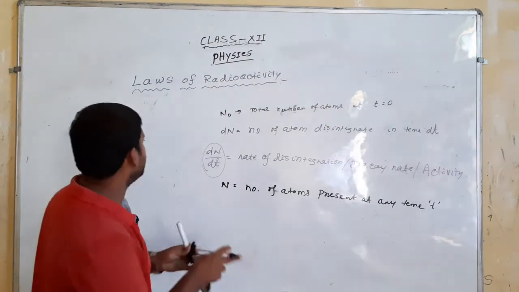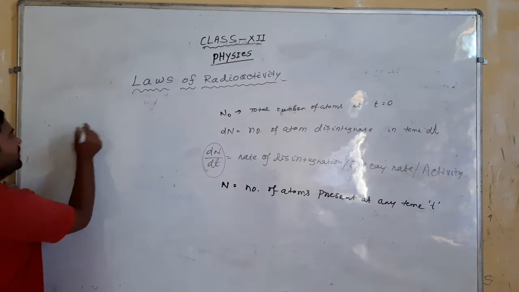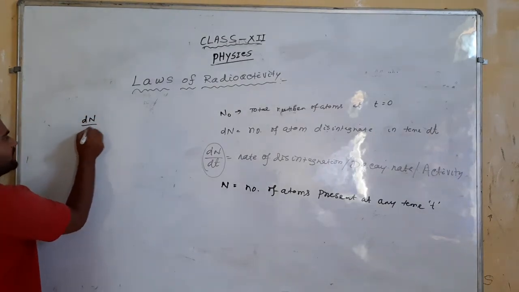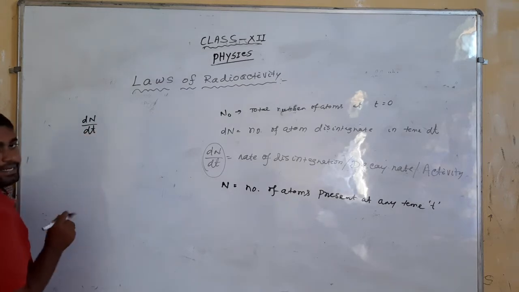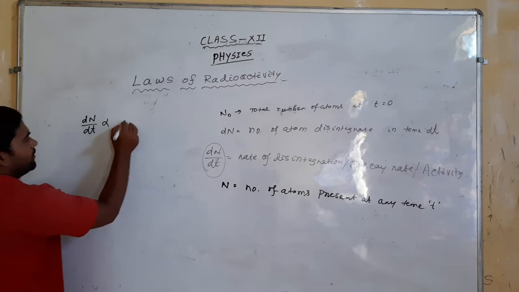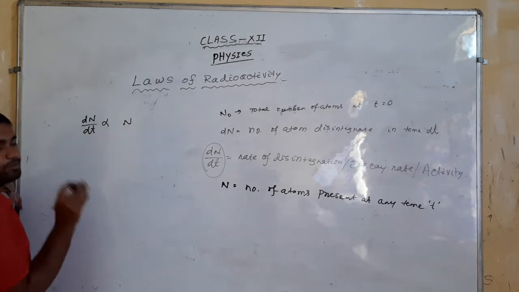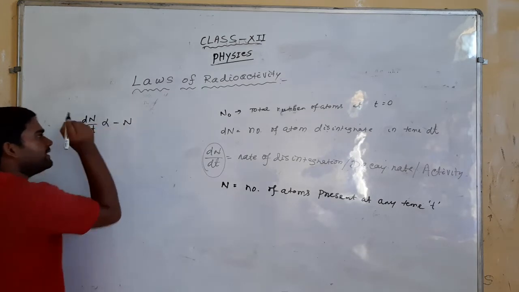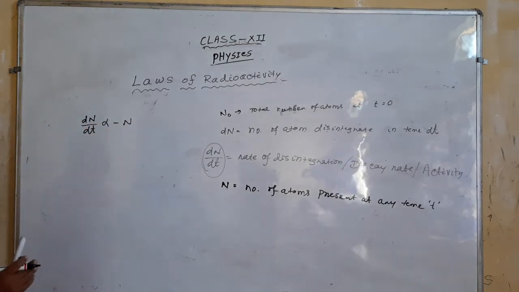As per the law of radioactivity, the rate of disintegration at any instant of time depends upon the number of atoms present at that instant, and there is a negative sign. What is the significance of the negative sign?